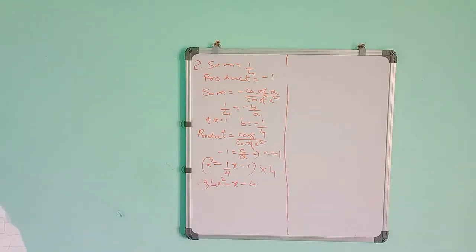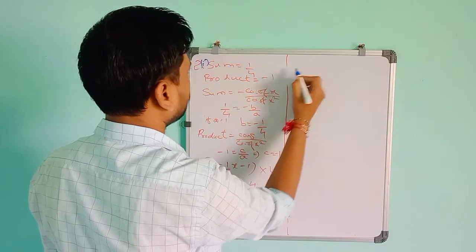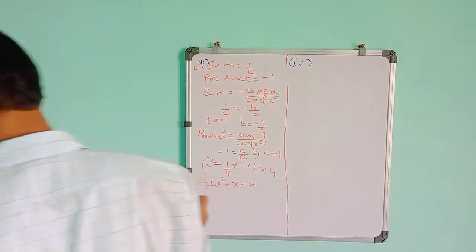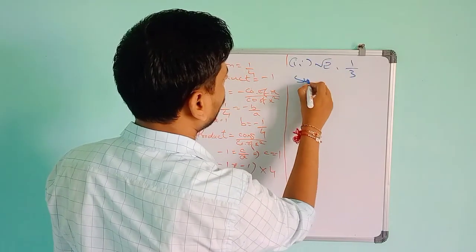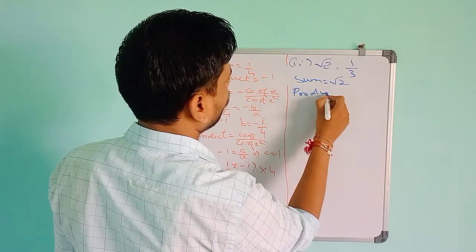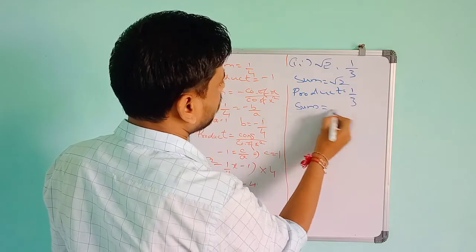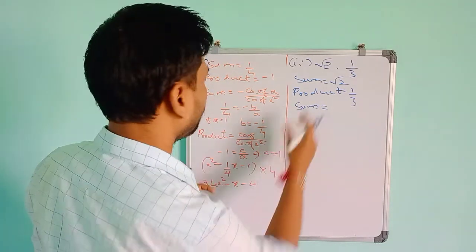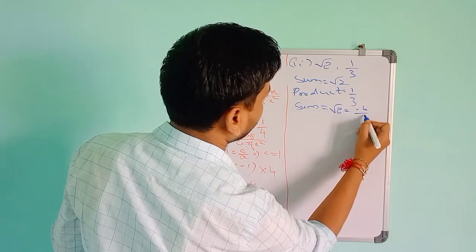The second problem is root 2 and 1 by 3, in which the sum is root 2 and the product is 1 by 3. So for the sum, what I told, the sum is root 2, which is equal to minus b by a.